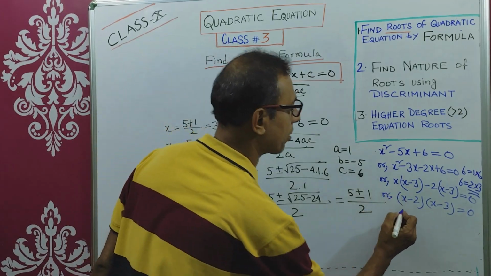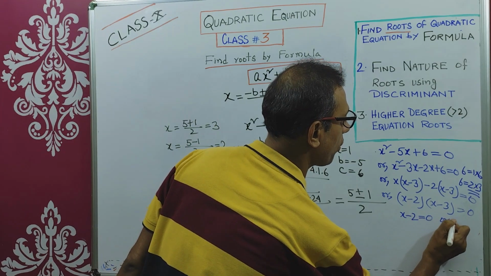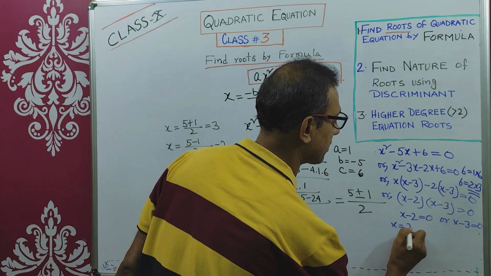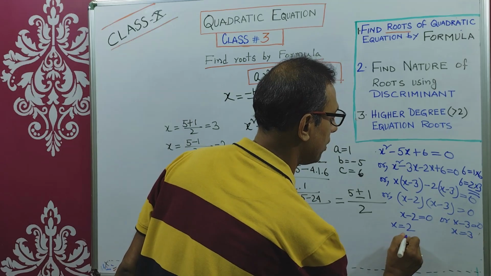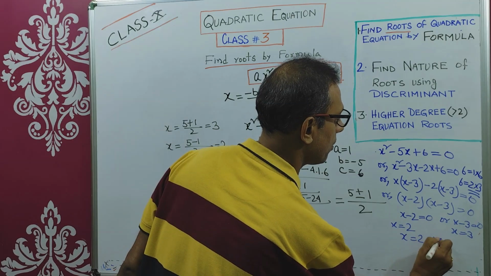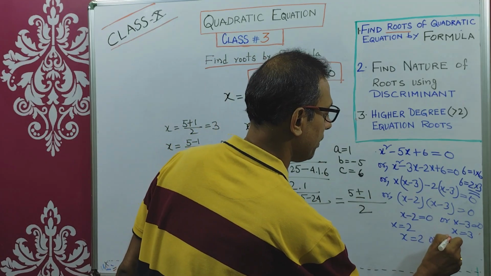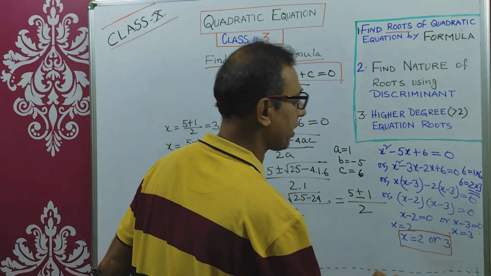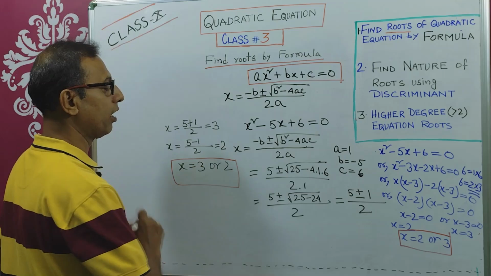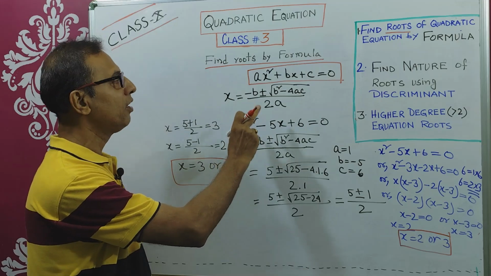Now you will apply the zero product rule. Either x minus 2 equals 0 or x minus 3 equals 0. So from here x equals 2, and from here x equals 3. So the solutions are x equals 2 or 3. This is the solution derived from factorization and the zero product rule, and this is the solution derived by using the formula. Unless it is told to find using the formula, don't go for the formula.